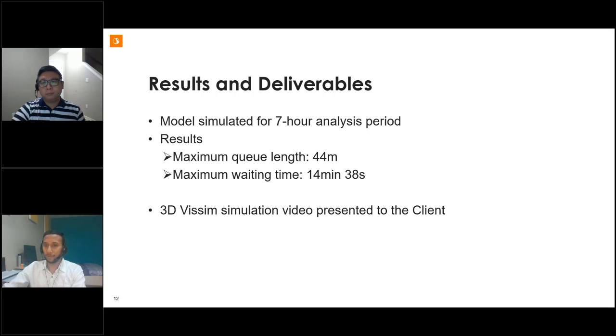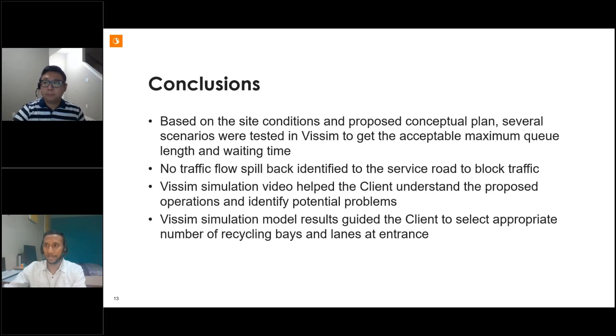So we presented the model simulation video to the client, which helped the client visualize the proposed operation and improve the confidence in the design. For the next part of the presentation, I'll hand over back to my colleague, Zheng.